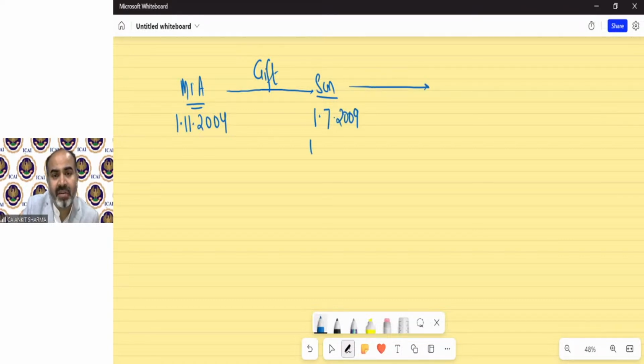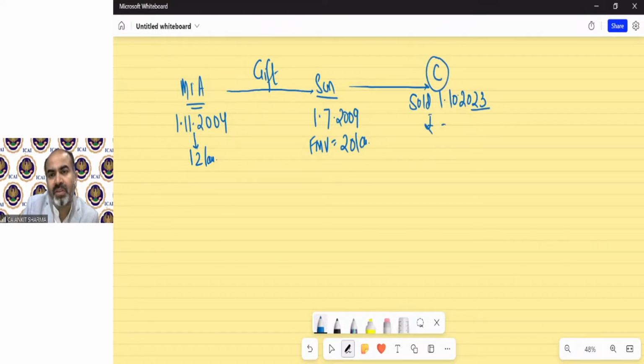At the time of the gift, the FMV of this asset was 20 lakh. Mr. A purchased this asset for 12 lakh. Now, the son has sold this asset on 1st October 2023 to Mr. C for rupees 60 lakh. The cost of improvement done by Mr. A on 1st July 2006 was rupees 1 lakh.